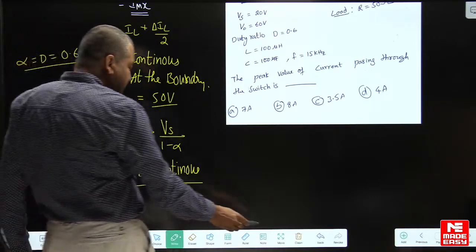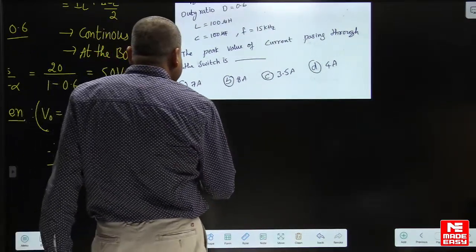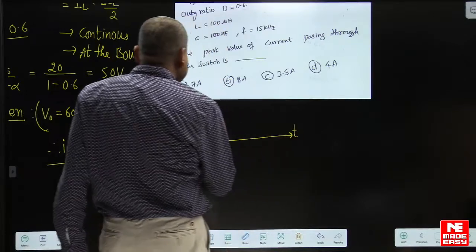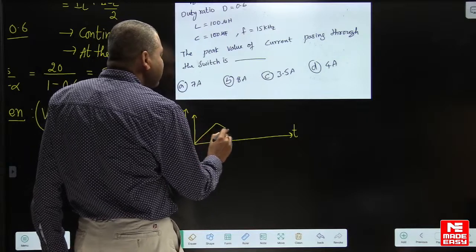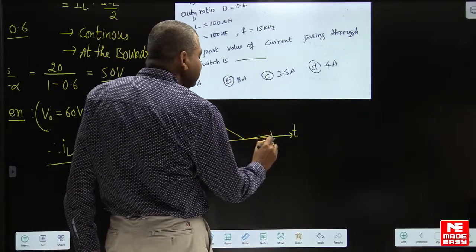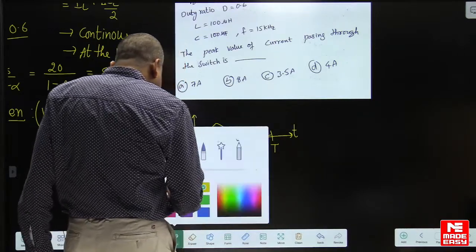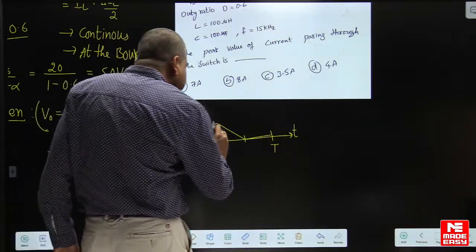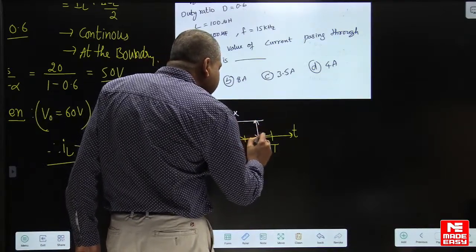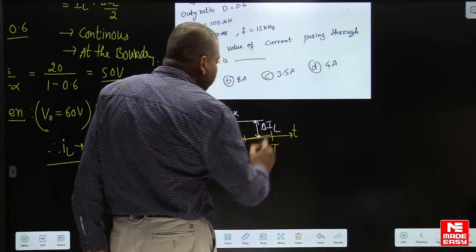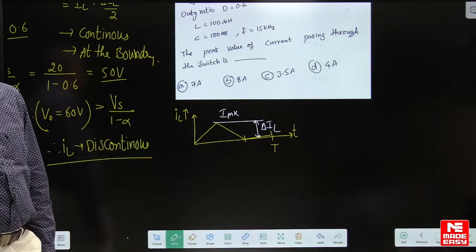Now it is discontinuous conduction. If it is discontinuous conduction, what is the shape of the IL waveform? See, this is the shape of the IL waveform. This is one time period. When it is discontinuous conduction, this is I maxima. I maxima is the same as the ripple. Look here, I maxima and ripple are the same in discontinuous conduction.